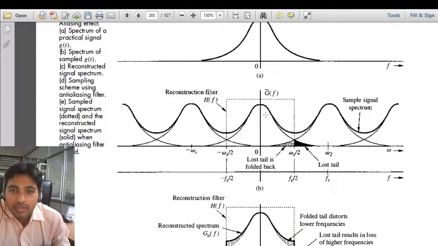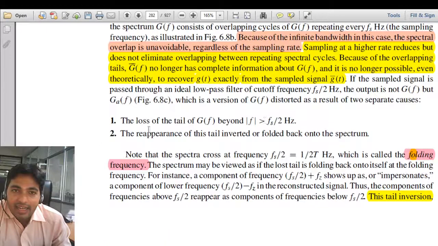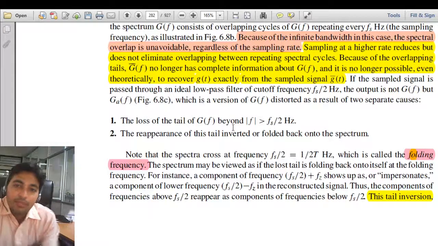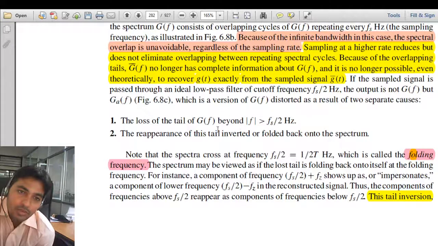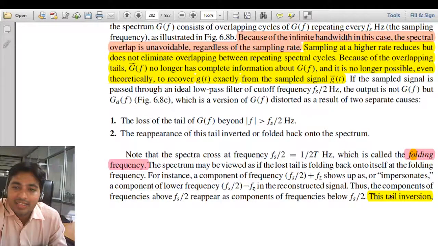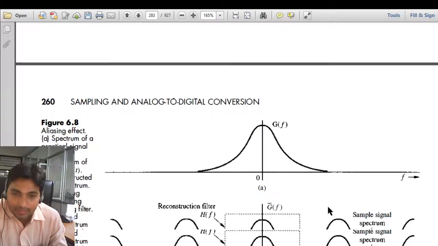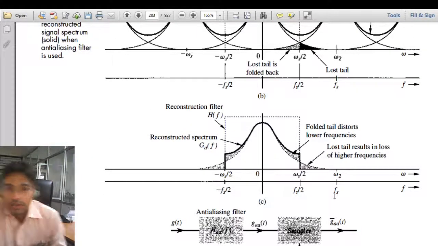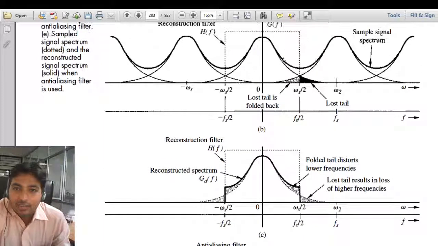So there are two things. One is the loss of the tail of G(f) beyond F greater than Fs by 2 at the tail end, and the second is the reappearance of this tail inverted or folded back into the spectrum. That frequency, Fs by 2, is called the folding frequency, and this phenomenon is also called tail inversion. So the folded tail distorts our signal.